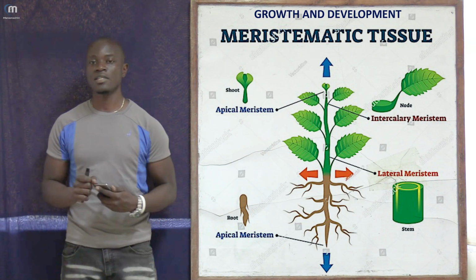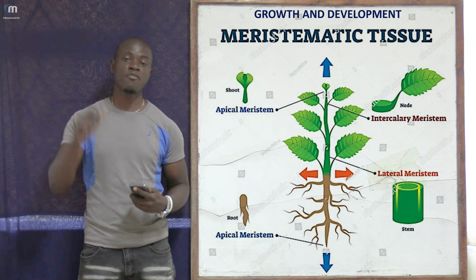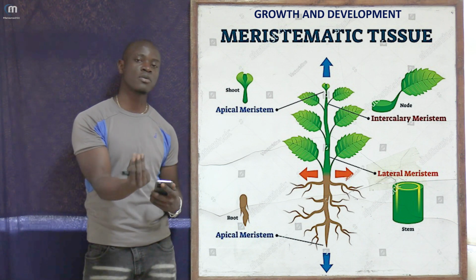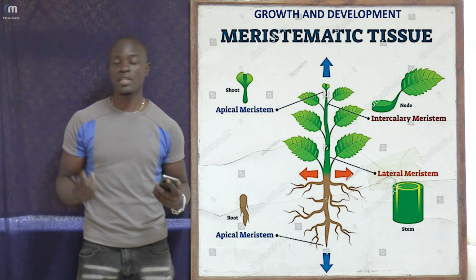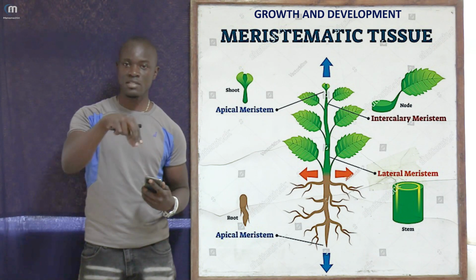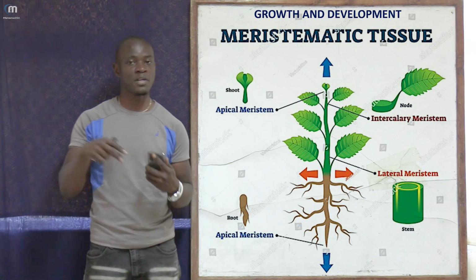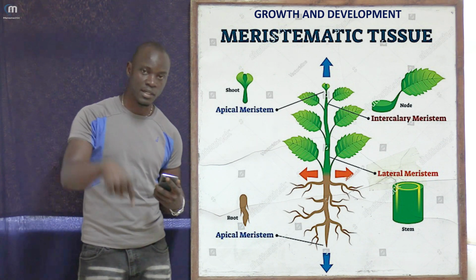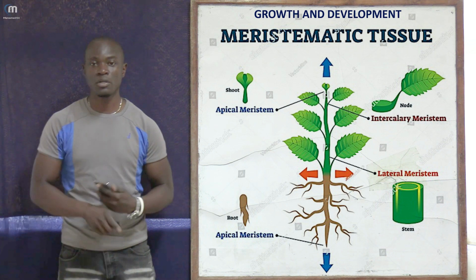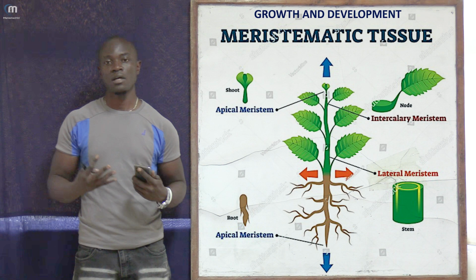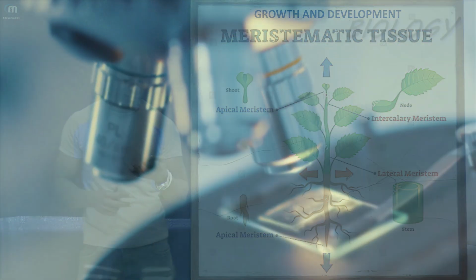So remember we have the apical meristem found on the shoot. Auxins are very many on the shoot, that's why the shoot grows going upwards. Also, the other apical meristematic region we have is on the roots. Since the apical meristem on the root has very many auxins, this part grows faster going downwards. So that is the function of these auxins, they facilitate the process of growth.